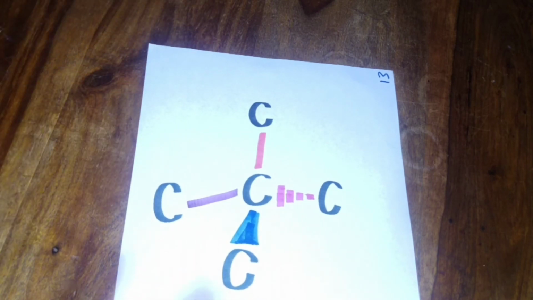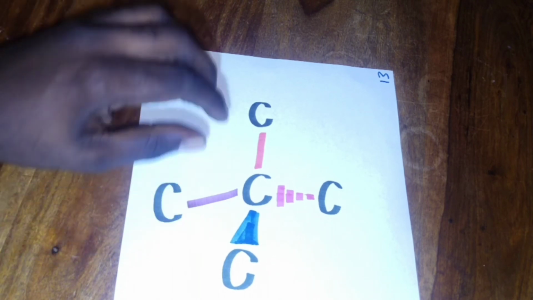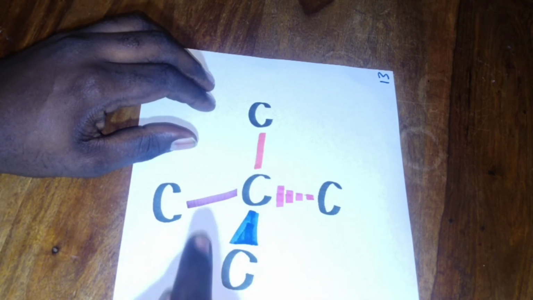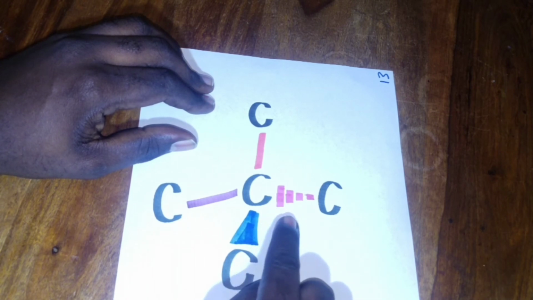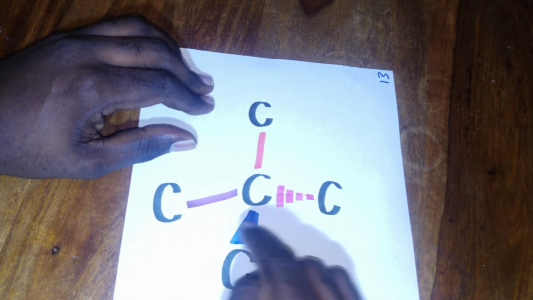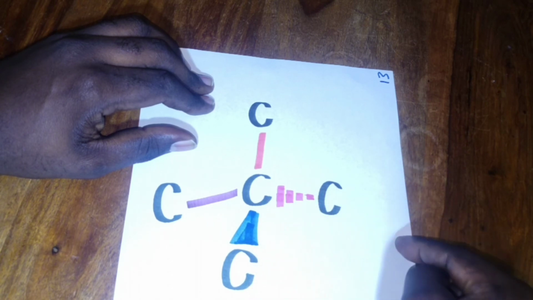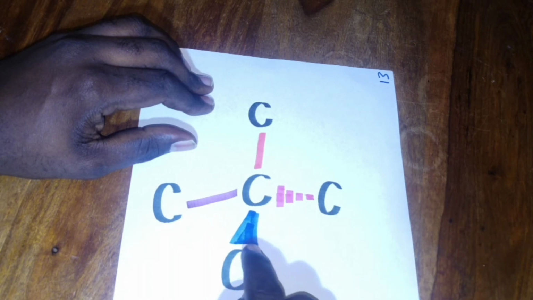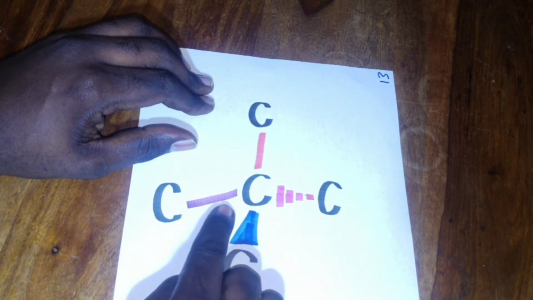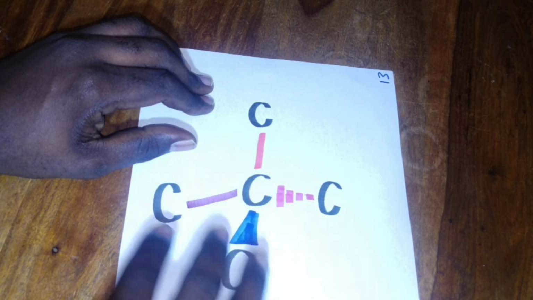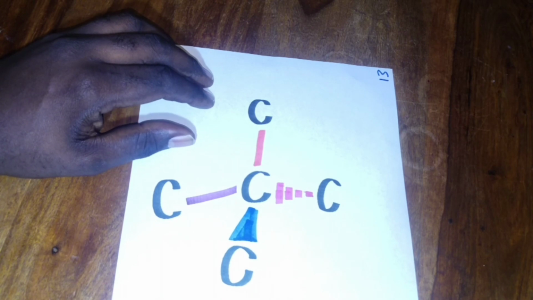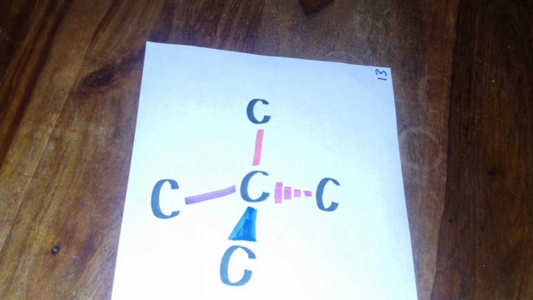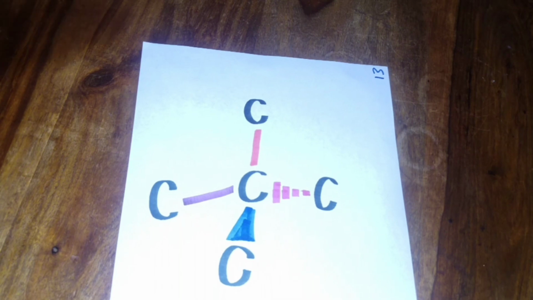This is a 3D representation in a 2D format, because these lines have meaning in organic chemistry. This line going towards this carbon is saying that this carbon is going into the board, pointing behind the board. This one is pointing in front, so it's sticking out at you. This one is in the plane of the board, and this one is in the plane of the board. So this is a tetrahedral representation of how carbon forms its structures.